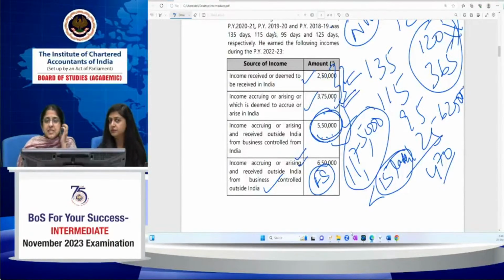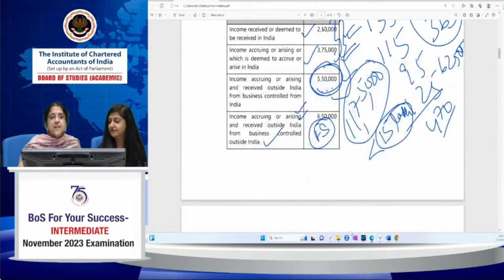I hope this is clear. Residential status, we've spent a long time on that. We've taken 3 questions on residential status just to clarify, especially what we've talked about in all the 3 examples, which is a person who's staying outside India. What happens if he is an Indian citizen or a person of Indian origin who's visiting India? If he is not an Indian citizen, not a person of Indian origin, then the basic conditions will apply. Then you can't see the special condition.